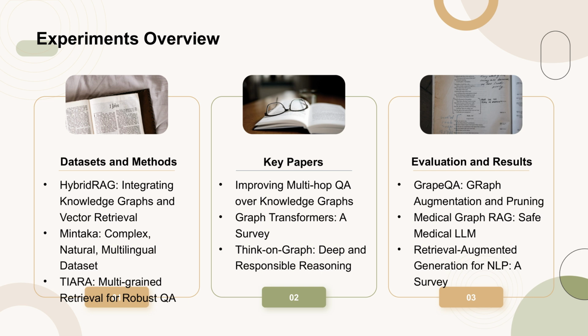Several key papers are highlighted, including one on improving multi-hop question answering over knowledge graphs and another on graph transformers. Additionally, the paper Think on Graph is mentioned for its approach to deep and responsible reasoning on knowledge graphs. The evaluation methods include GradeQA for graph augmentation and pruning, medical GraphRAG for enhancing safety in medical large language models, and a comprehensive survey on Retrieval-Augmented Generation for natural language processing.